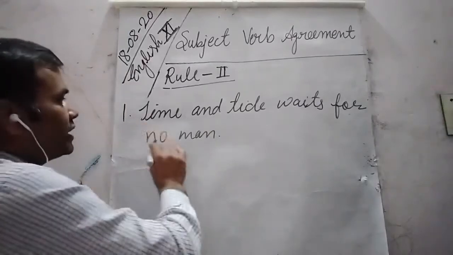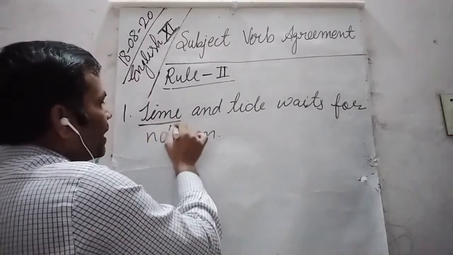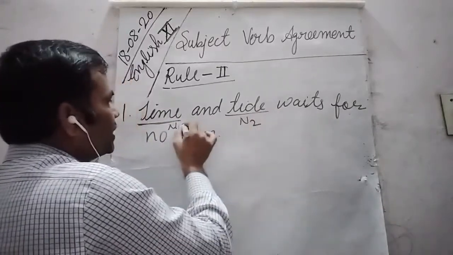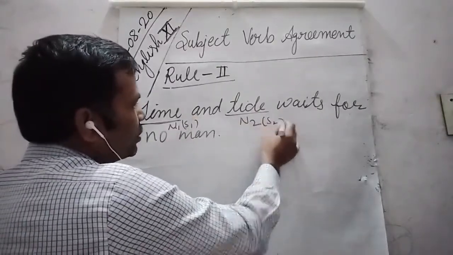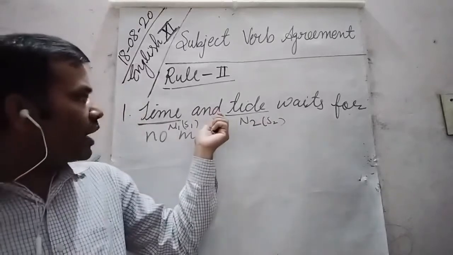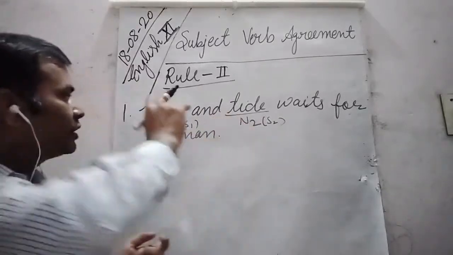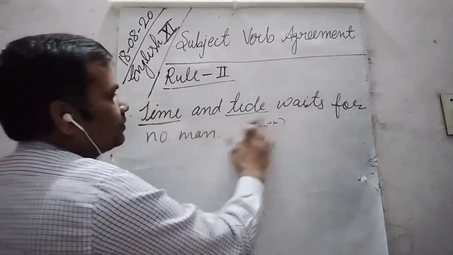So dear students, we can see that here time is noun 1 and tide is noun 2. We can also say it is subject 1 and subject 2. They are joined by and, but they are giving us one idea.